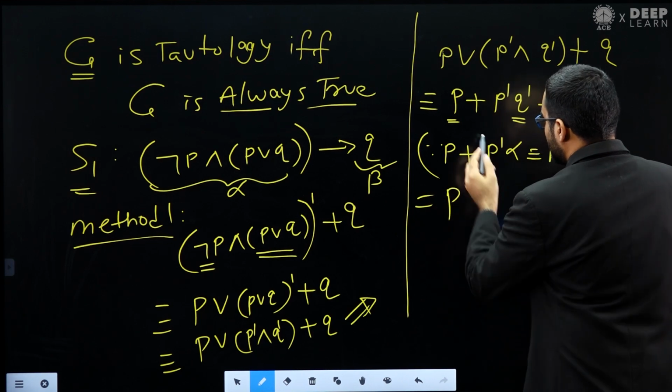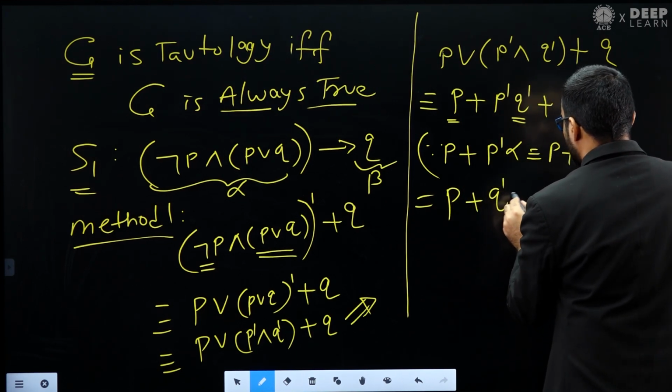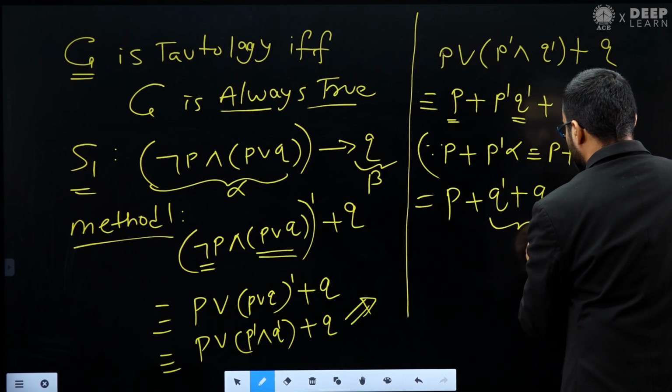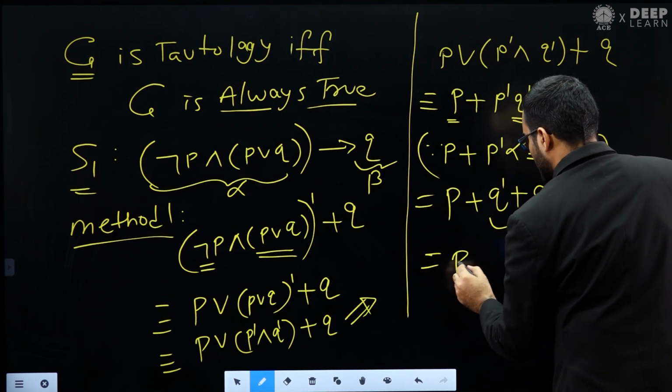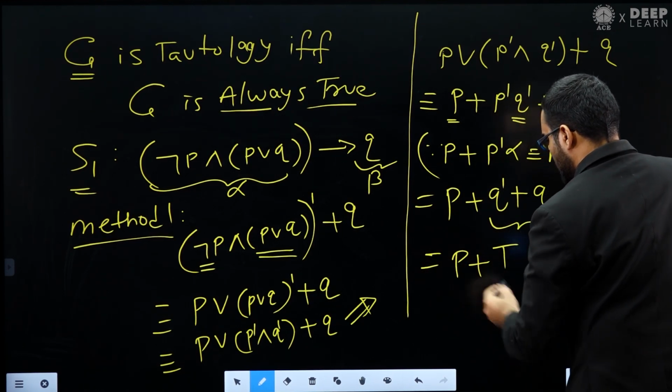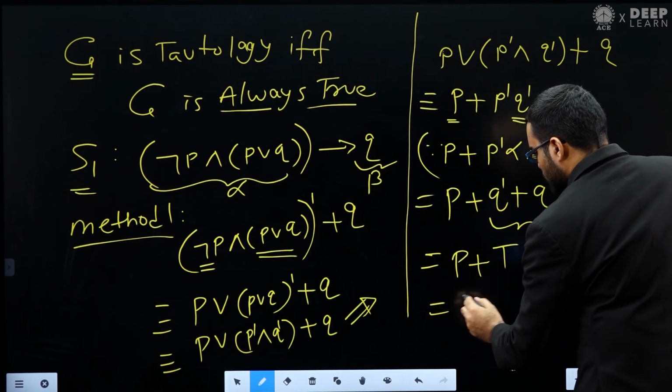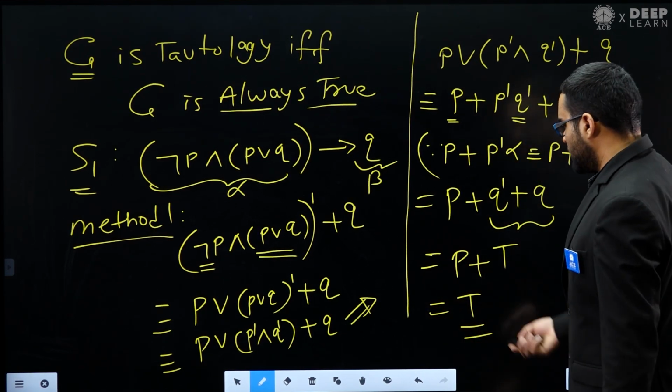So what we will get? We will get P plus Q dash plus Q. And what is Q plus Q dash? That is true. So P plus true. And what is P plus true? P plus true is always true. So you can see finally we got true.